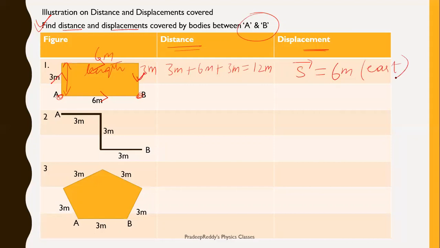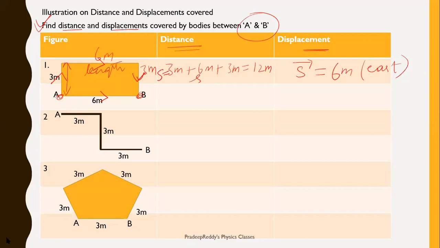You should mention its direction. Whereas in case of distance, it should be represented with S, and there is no arrow mark on its head because it is a scalar quantity. This is scalar and this is vector.